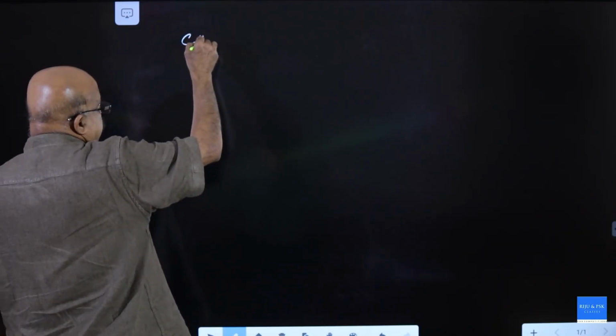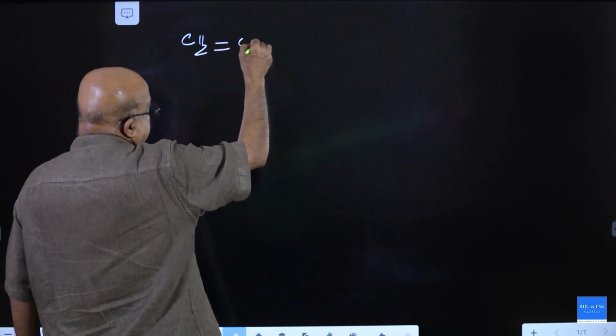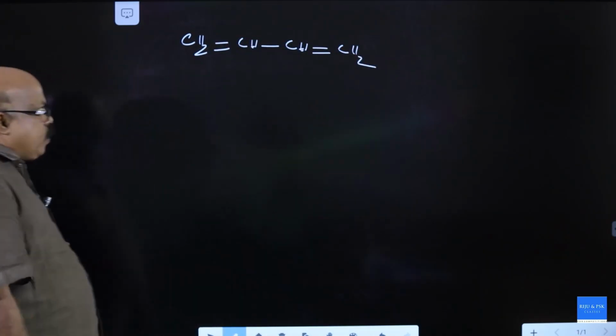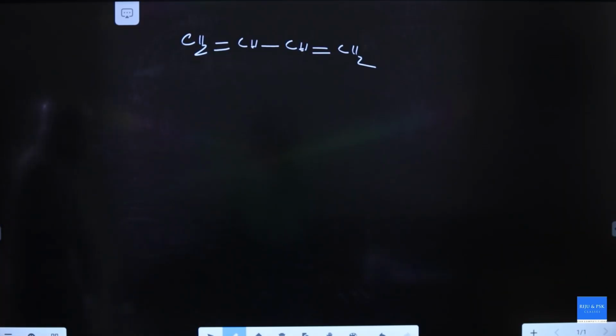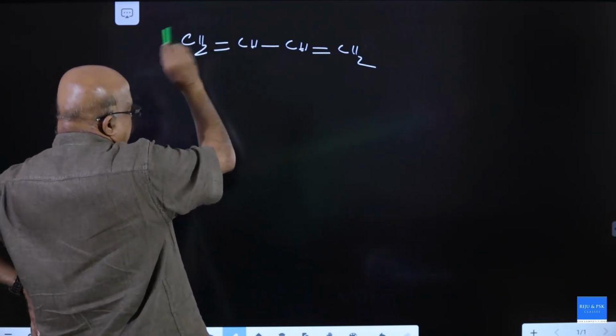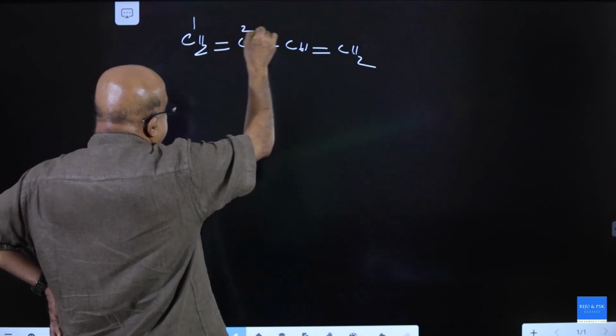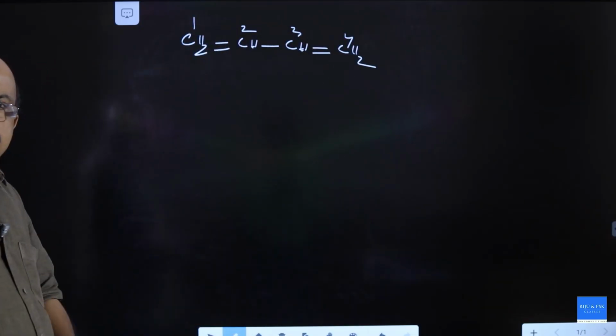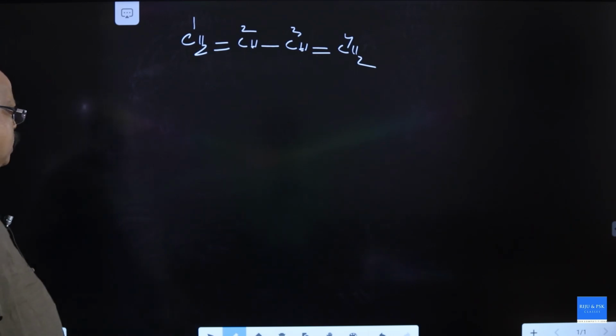This one, CH2 double bond CH, double bond CH2, 4 carbon atoms. Double bonds are at the terminal positions. It is a 4 carbon chain with 2 double bonds.